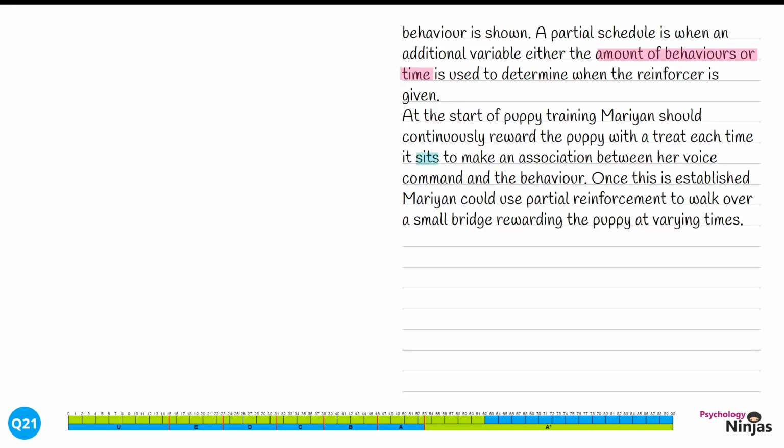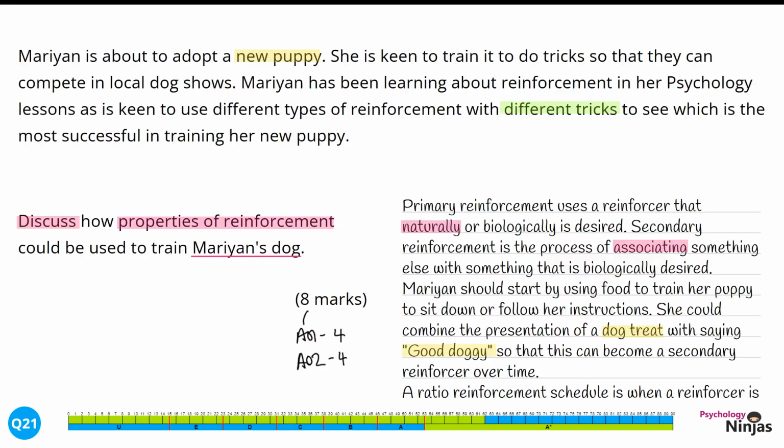First of all, it's sitting on command and that being continuously rewarded, and then moving into a trick where the puppy walks over a small bridge. We're going back up to our STEM here, and we can tick off competing in a local dog show as part of our STEM. Walking over a small bridge would be something we'd see regularly in dog shows.